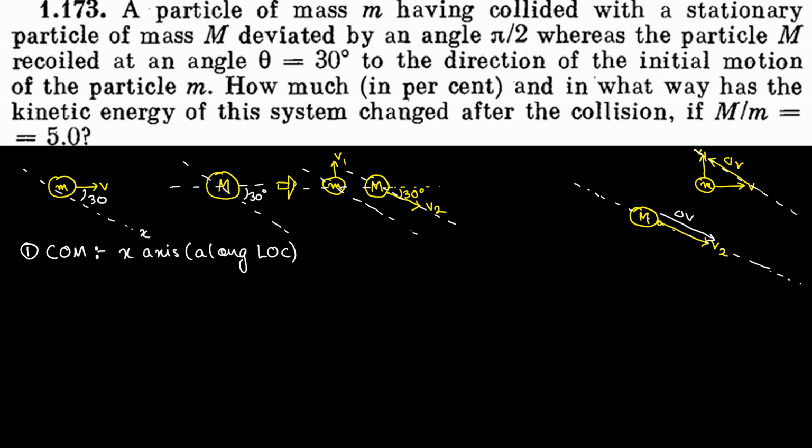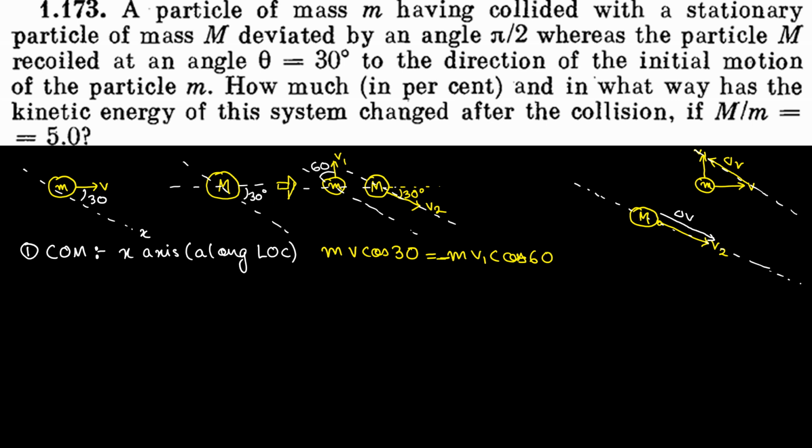along the line of collision. So what is the initial momentum? mv cos 30 plus 0 is equal to how much? Minus mv1. How much is this angle? If this angle is 30, this angle is also 30, and this entire angle is 90. So if this angle is 30, how much is this one? 90 minus 30, which is equal to 60. So this angle is 60. So the initial momentum is nothing but mv cos 30 plus m into 0 is equal to minus mv1 cos 60.